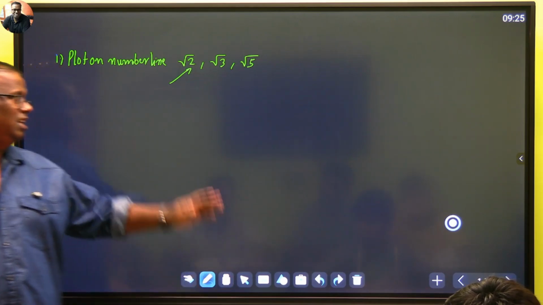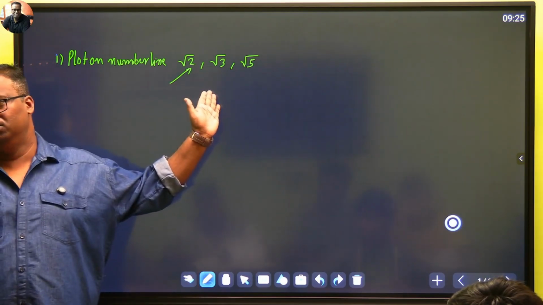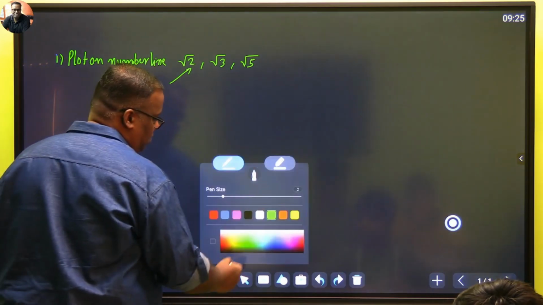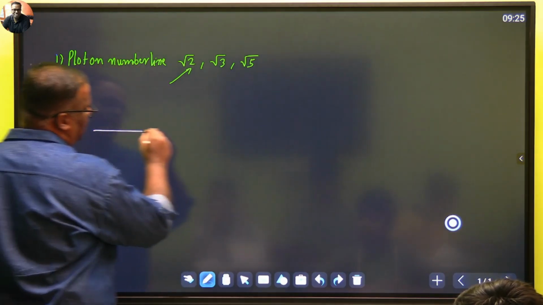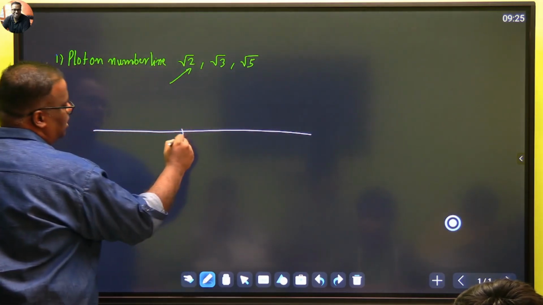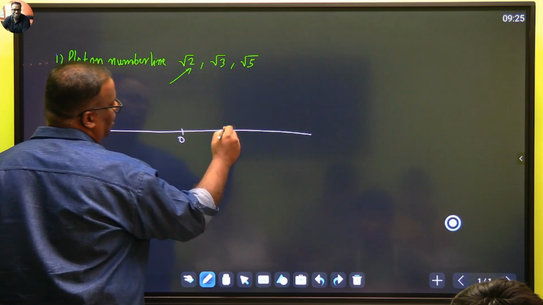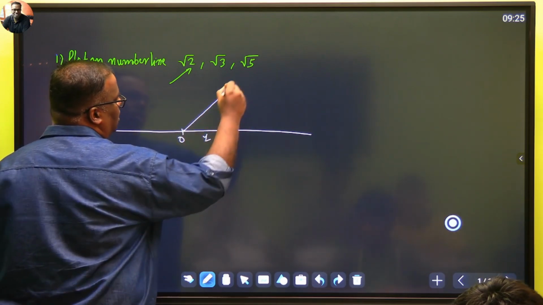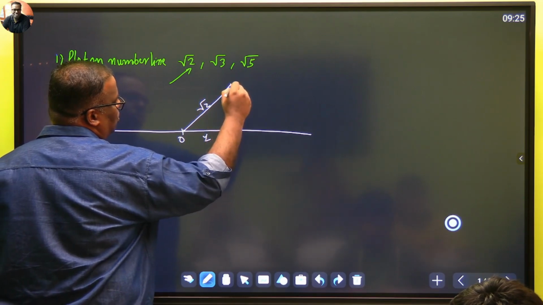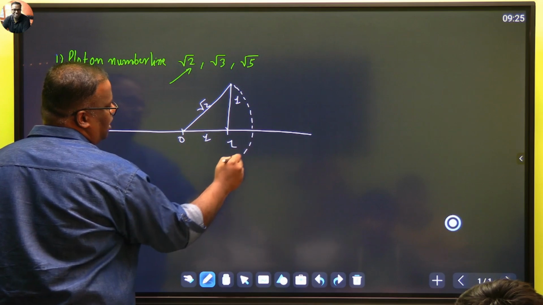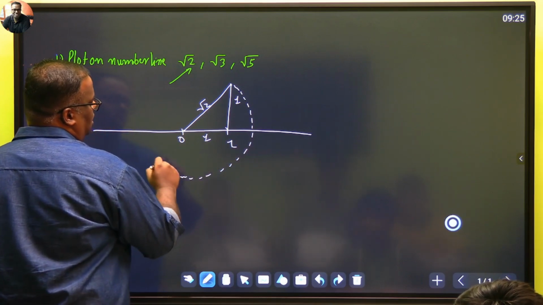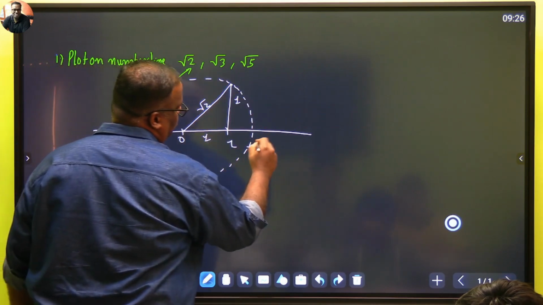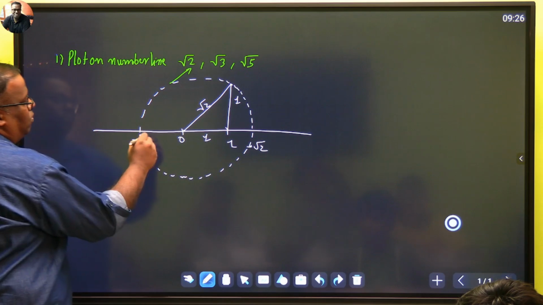Okay, I'm not going deep into how to do this. I hope you know. The way we do it is very simple. Draw a number line. Suppose you have to do root 2. You take a 0, you mark 1, and then from 1 take another 1. Now apply Pythagoras theorem. This hypotenuse has to be √2, and make it a circle and wherever you cut it, on this side √2 will come, on that side -√2. This will be √2, this will be negative of √2.